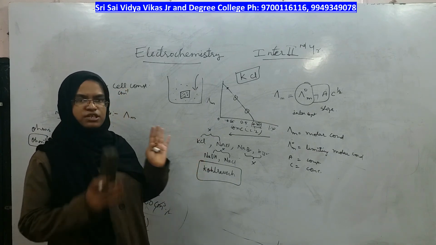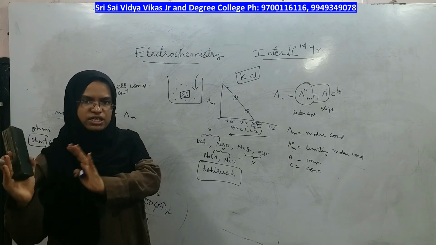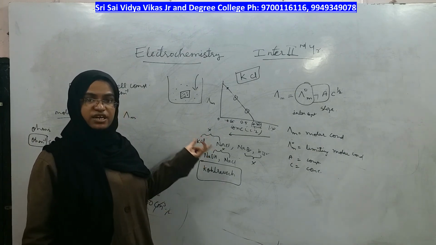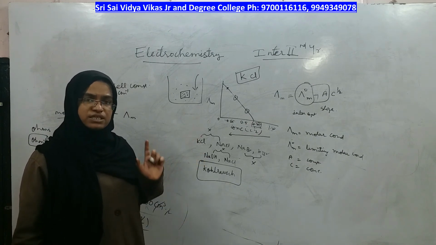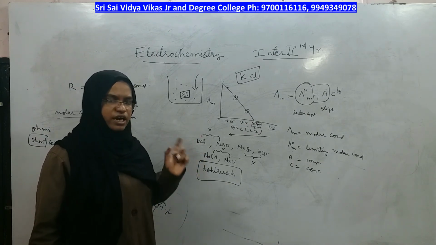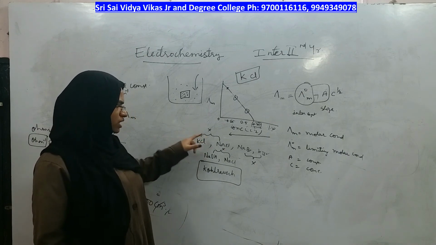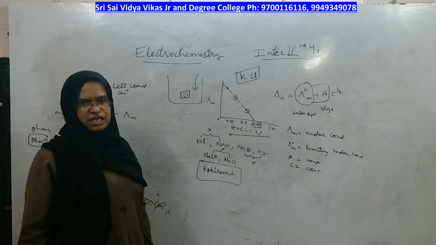That means limiting molar conductance depends on individual ions and not the total set of salt.